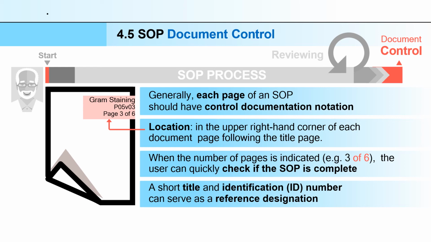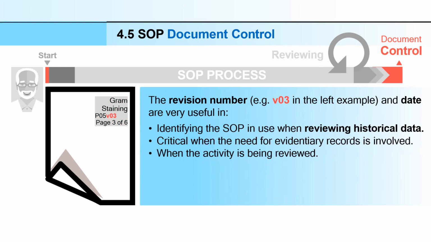The revision of the SOP and date are very useful to identify which SOP was used when reviewing historical data. It is critical when the need for evidentiary records is involved or when the activity is being revived. So here you have to write the date and the identification number.